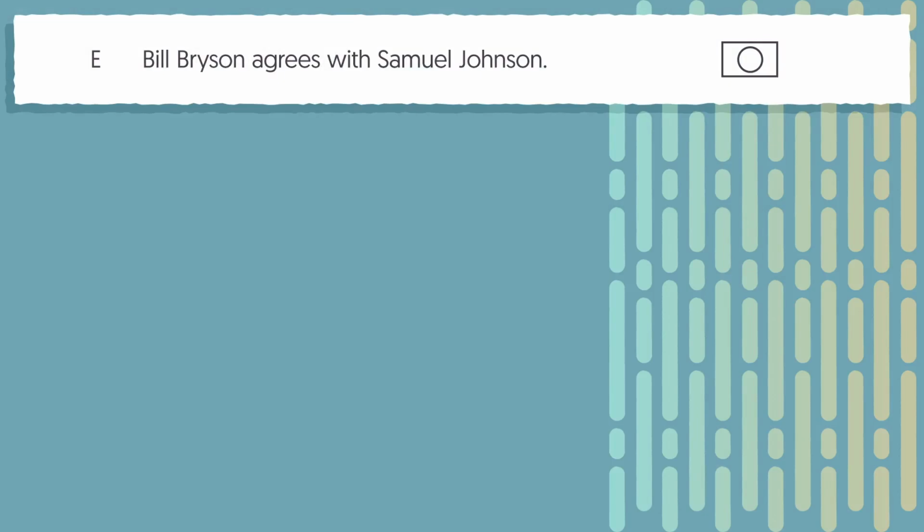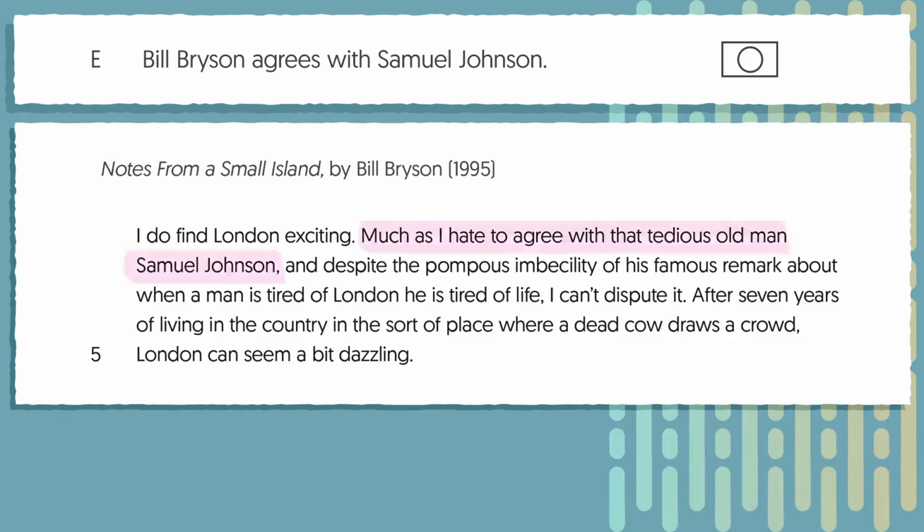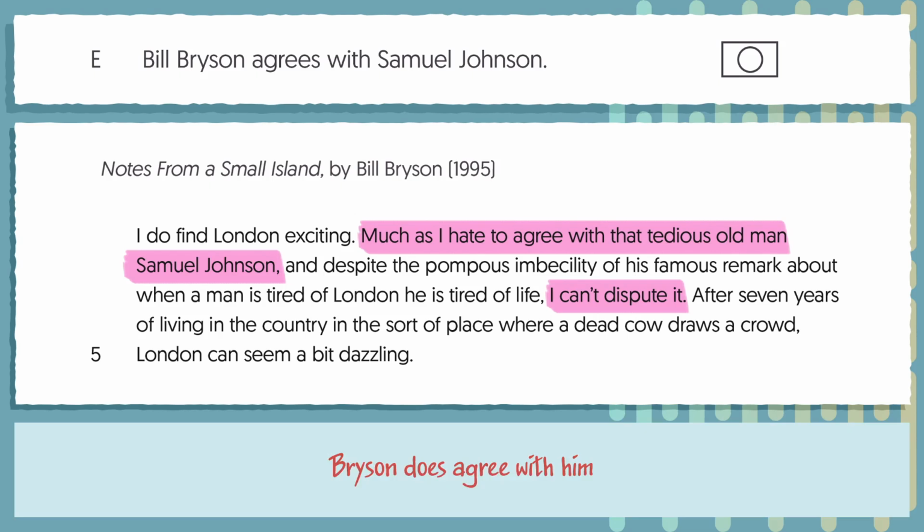Statement E, Bill Bryson agrees with Samuel Johnson, is an easy one to identify. It's covered at the beginning of the source, where it states, Much as I hate to agree with that tedious old man, Samuel Johnson, and then a little later in the sentence, I can't dispute it. This means that yes, Bryson does agree with him, and so the statement is true, and we would shade the box next to it. Okay, we'll leave it there.